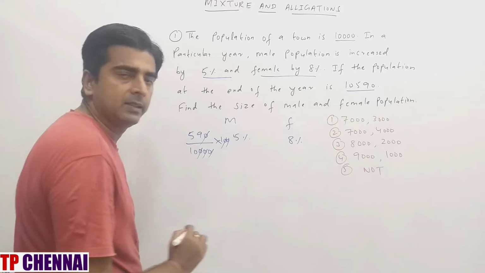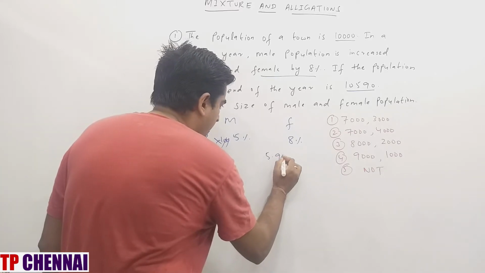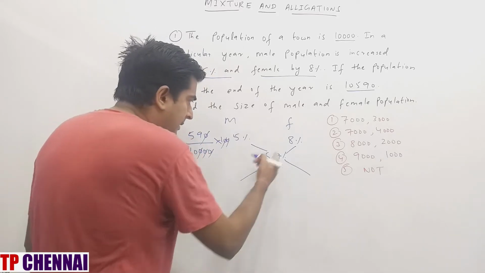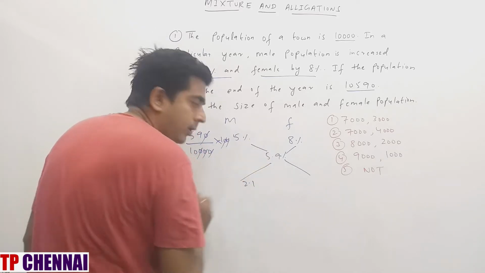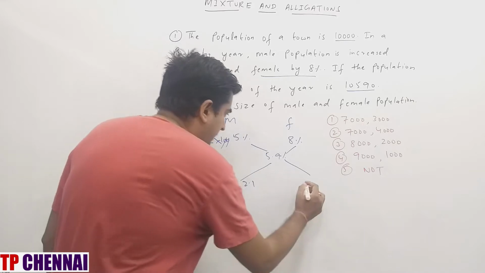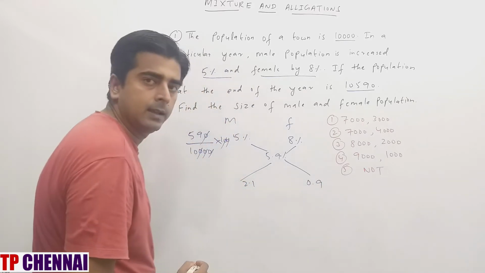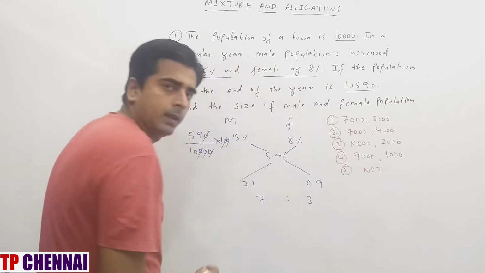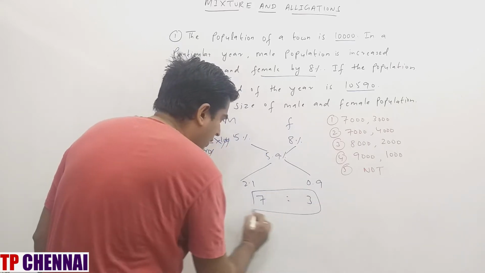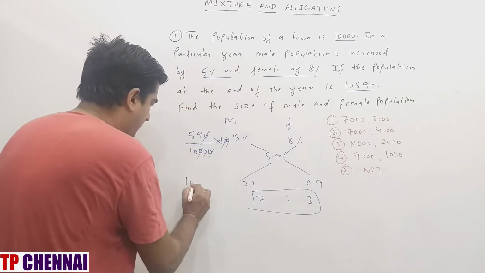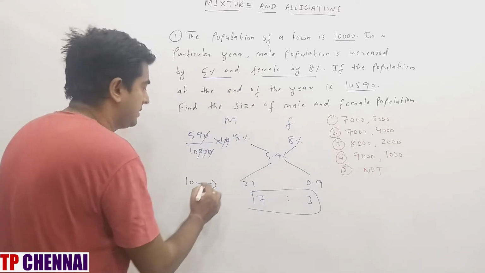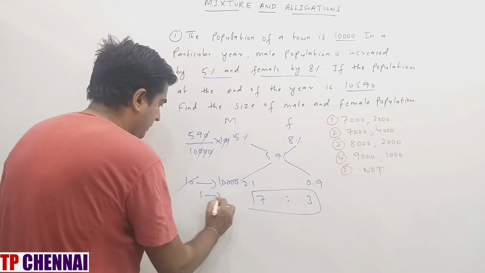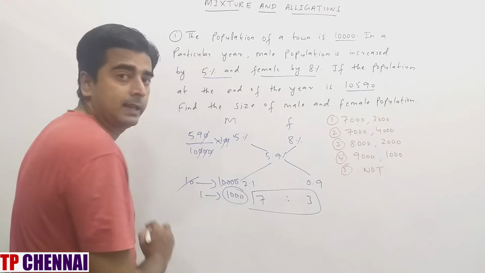So 59 by 10 is nothing but how much? 5.9%. So 8 minus 5.9 is 2.1. 5.9 minus 5 is how much? 0.9. So what is the ratio? 7:3. Right? So this total part is how much? 10 parts. How much have they given you for the total initial population? 10,000. So one part is nothing but how much? 1,000.